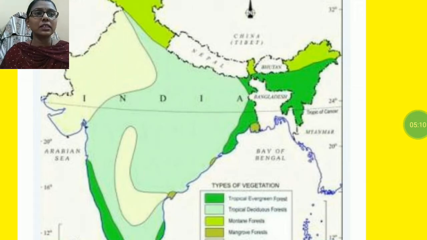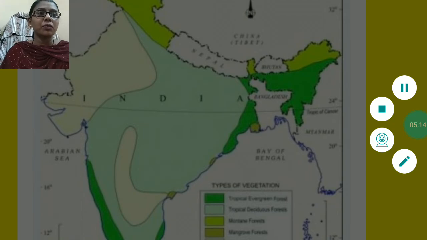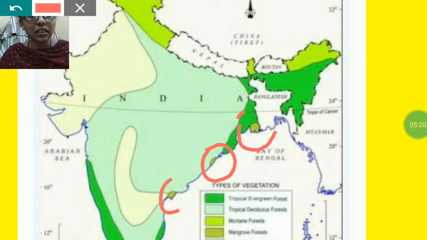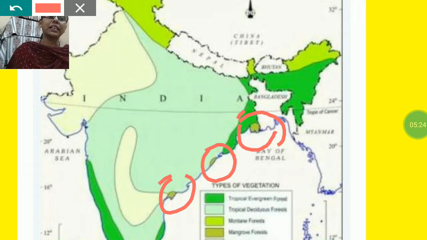You can see there is very little area which contains this type of forest. These areas contain the tidal forest or mangrove forest.